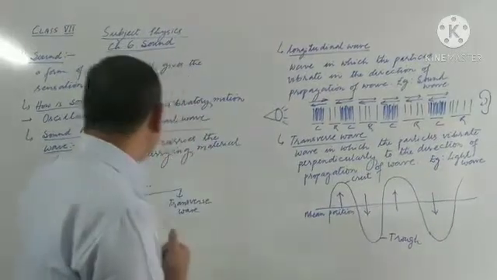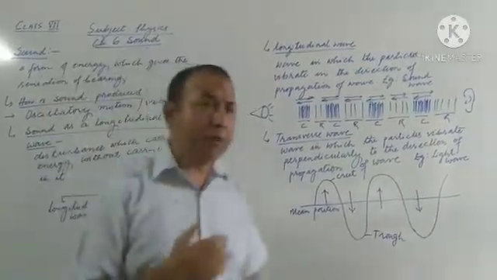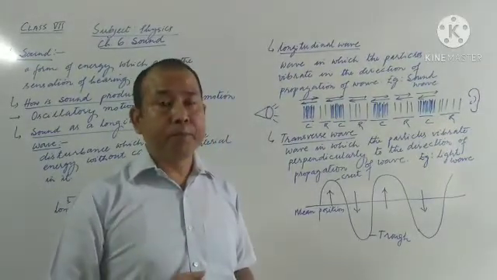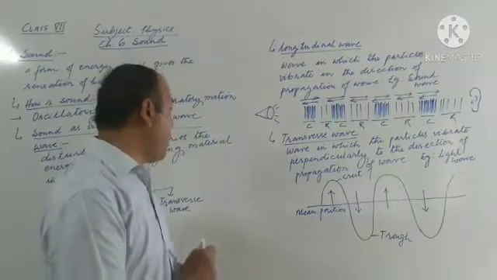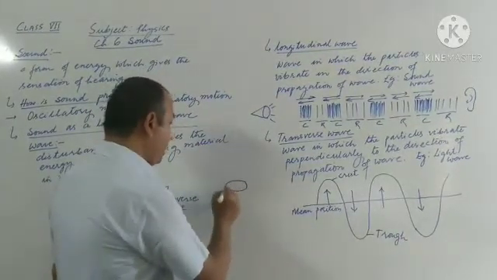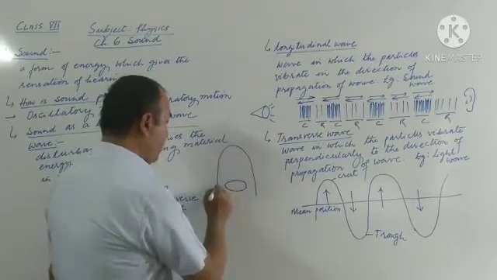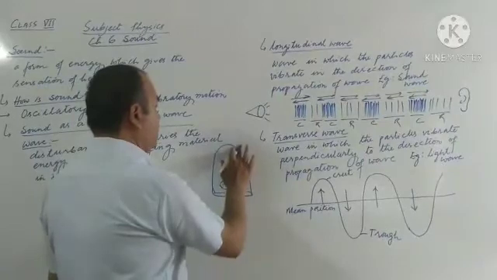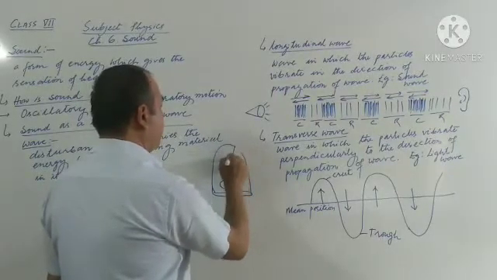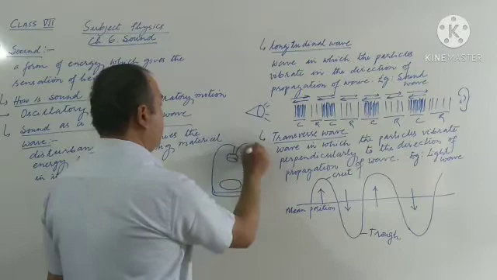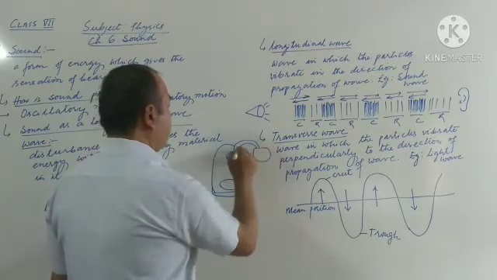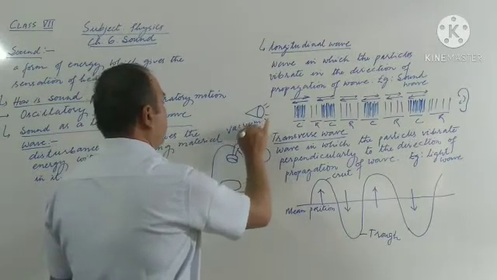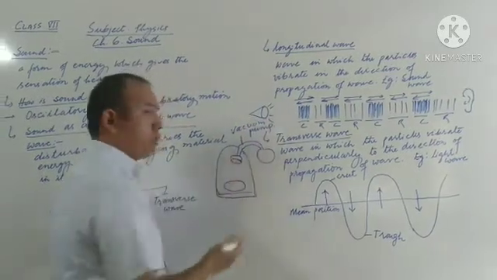So sound needs a medium. Now to confirm this, you can also perform an experiment. Take a mobile and cover it with a glass vessel, and this vessel must be provided with a vacuum pump, so that you can evacuate the air out of it.